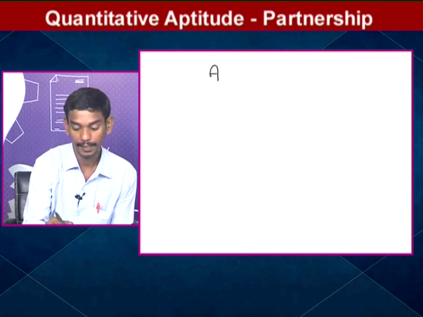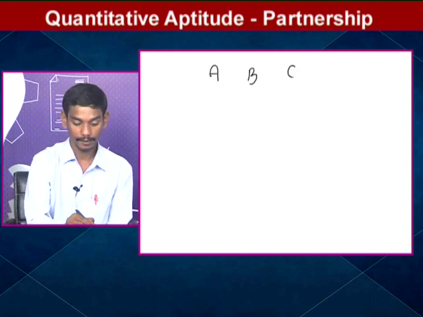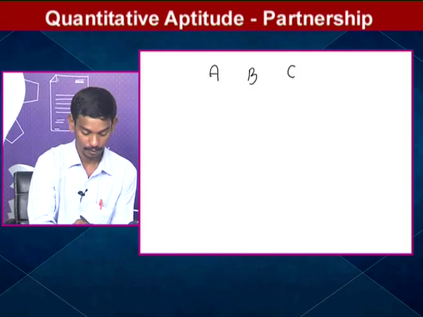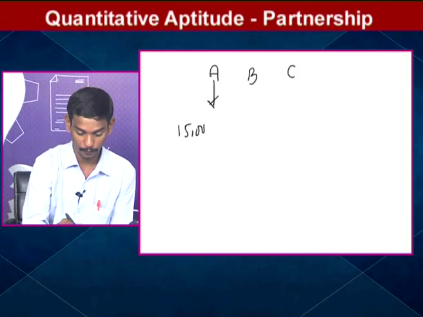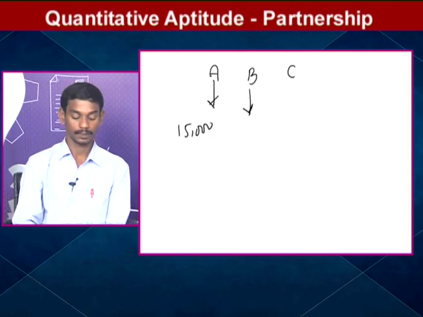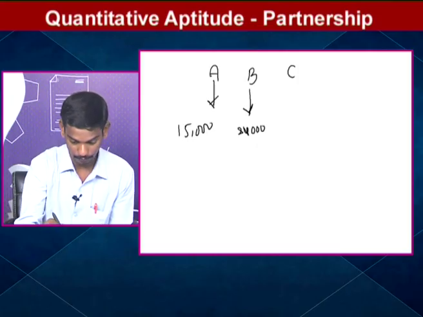A, B, C. A invested 15,000, B invested 24,000, C invested 32,000.